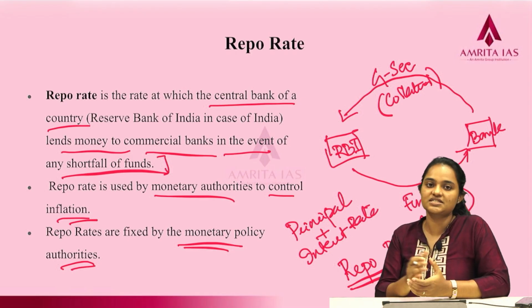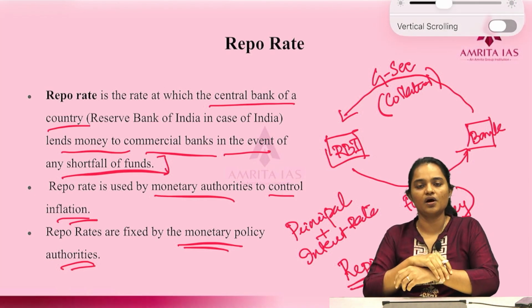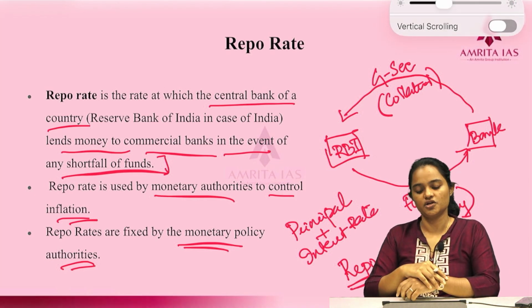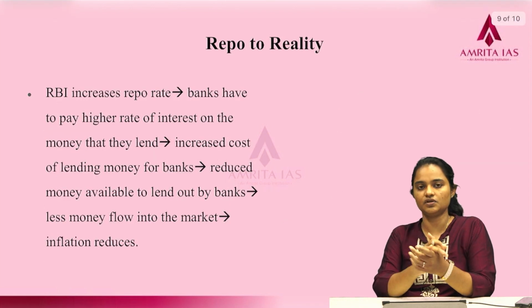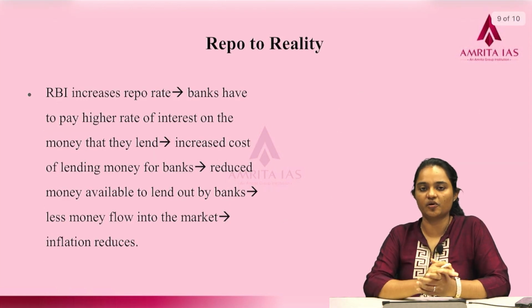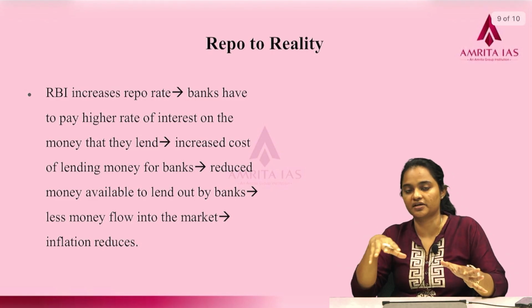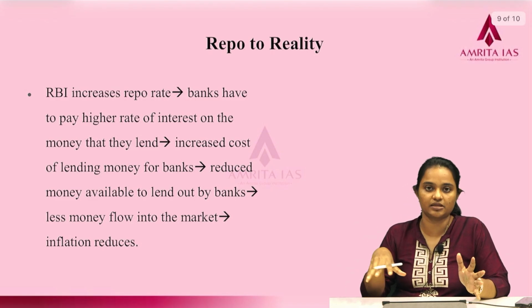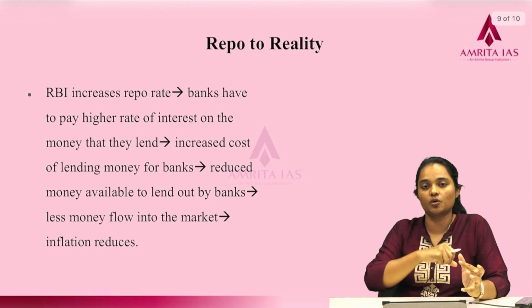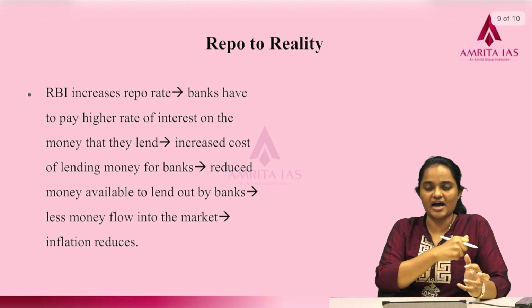The Monetary Policy Committee is none other than our RBI. Now, we will see how repo rate is used by RBI to control inflation. Suppose there is high inflation in the economy. With high inflation, there will be so much money circulating in the market, and we have to absorb a proportion of this supply of money back to the RBI.